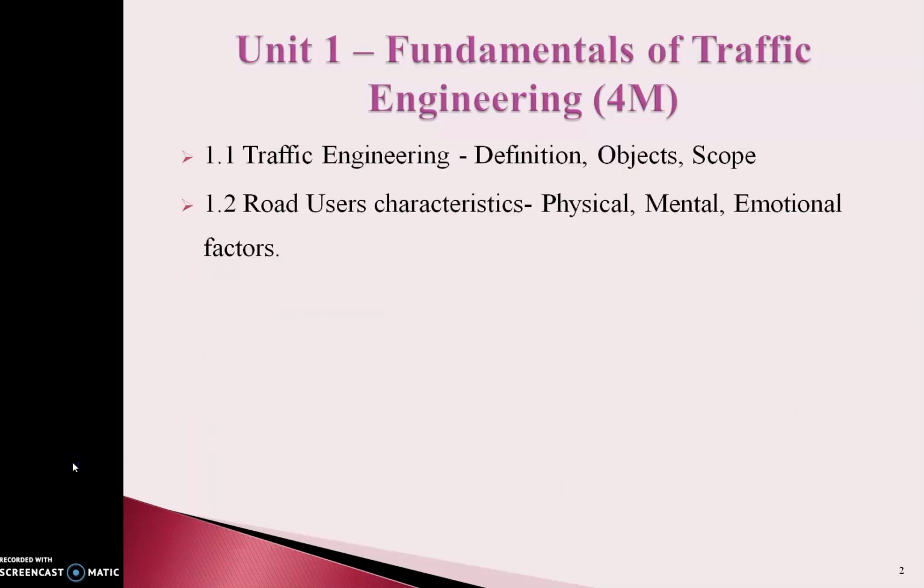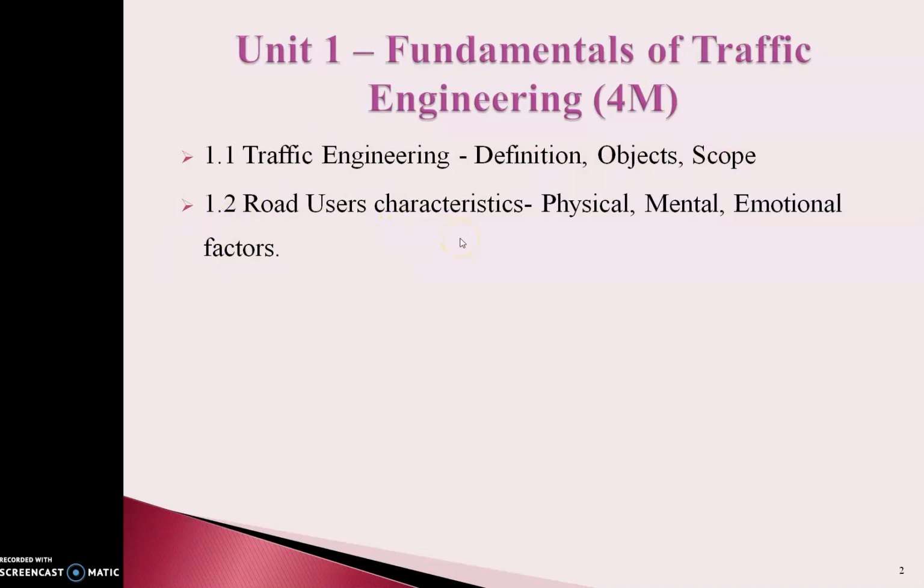In this chapter, we will see the following points one by one in detail. The first point is traffic engineering. In this point, we will see definition, object and scope. In the second point, road user characteristics.